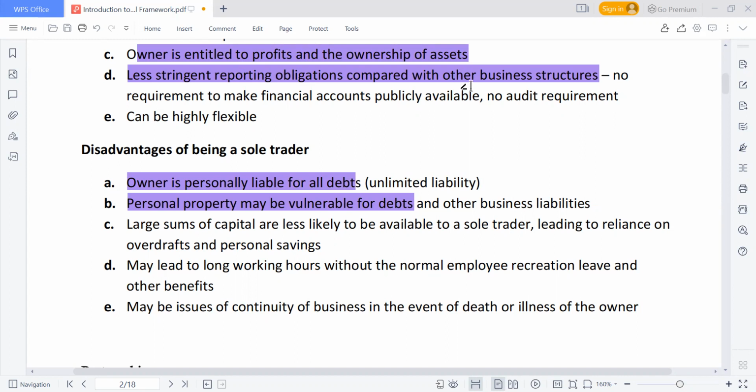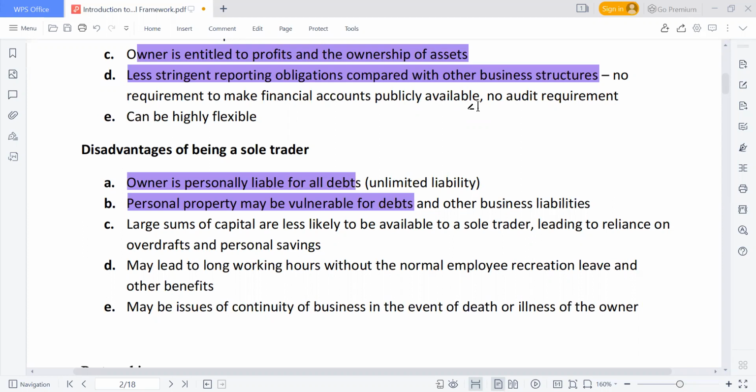Because the finance that is available to this business is only coming from the owner. Large sums of capital are less likely to be available to a sole trader, leading to reliance on overdraft and personal savings. So there is very low capital available to this form of business organization.